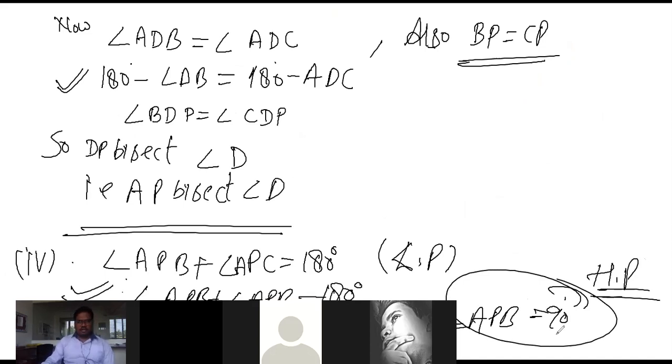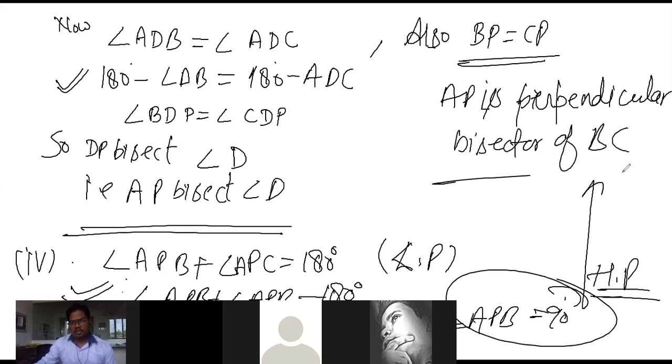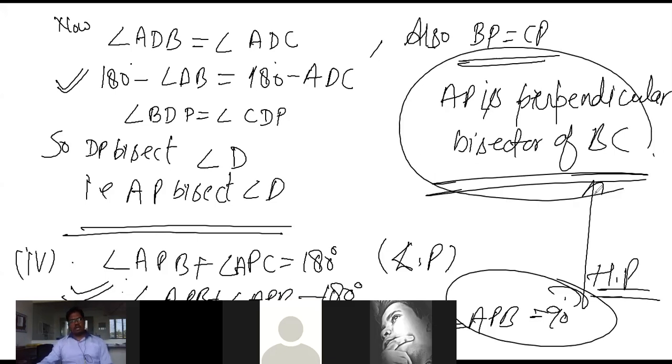Hence proved. Now after this you can write it down: AP is a perpendicular bisector of BC. Okay, class. This question will be over. This one is okay, beta.